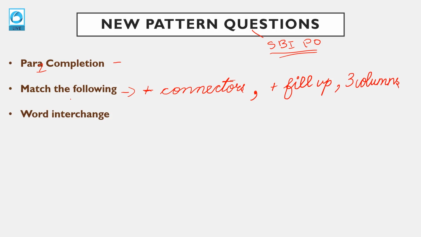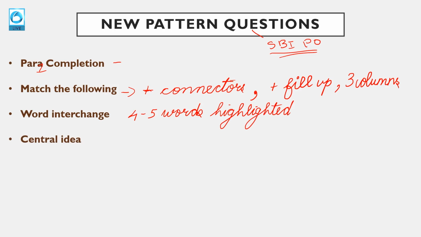Not the simple ones. Word interchange. Now, one sentence is given and 4 to 5 words are highlighted. They are not correctly placed in the sentence, so you have to figure out where the correct placement is in the given sentence. So that is word interchange. Central idea of a paragraph, summary of a paragraph. All these questions basically depend a lot on your understanding skills, how well you are able to comprehend and understand. And these are the new type questions you are now getting in your English section.